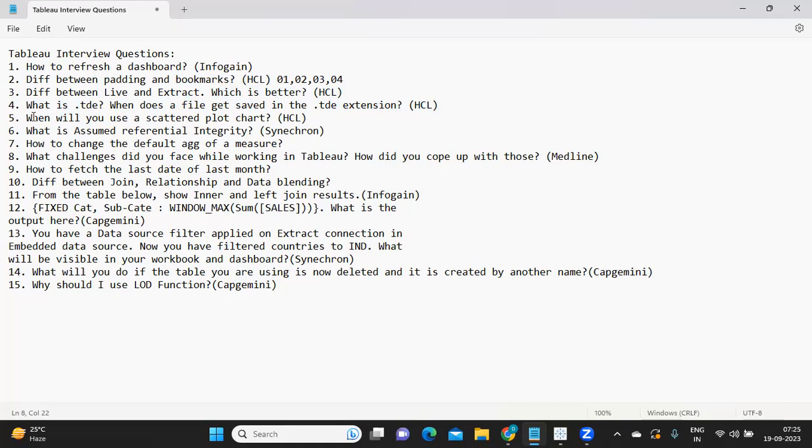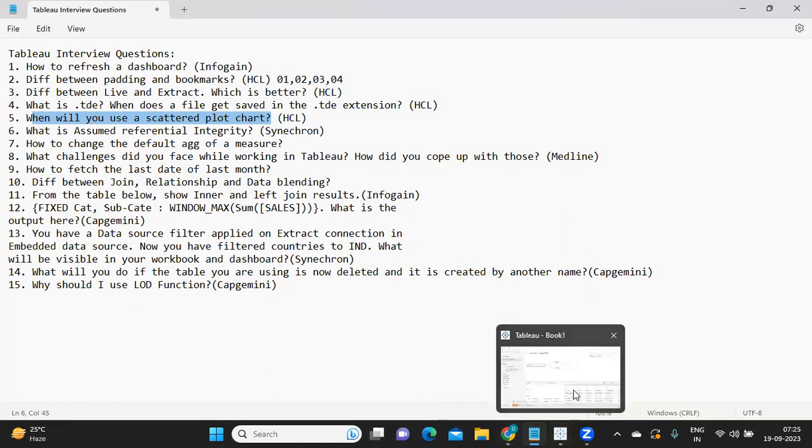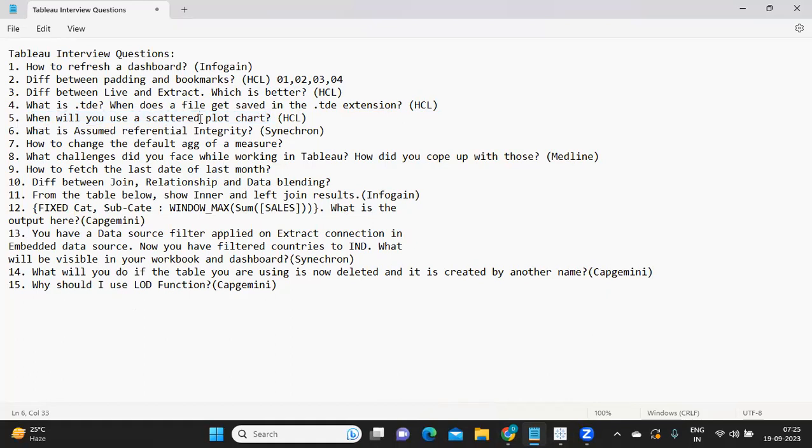Now, when will you use a scatter plot chart? A scatter plot chart is something that you use when you have multiple measures and you want to analyze them. Because this makes reading the relationship or correlation between your sales and profit, or your quantity and profit, or your profit and profit ratio easier when you are plotting it on your chart. So that's why for a scatter plot chart we have measures.